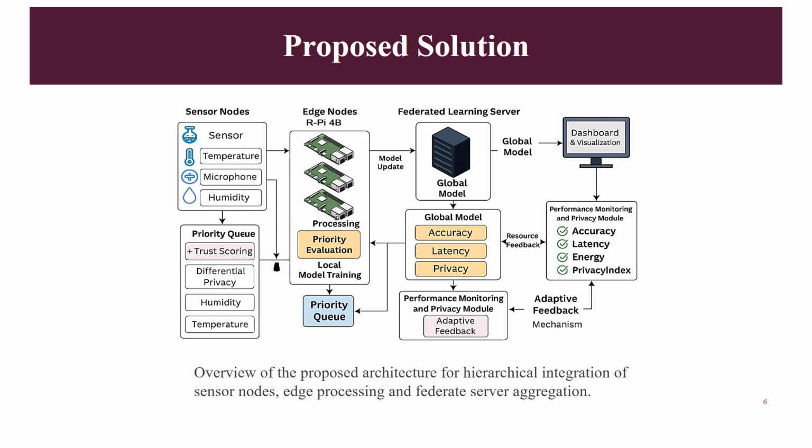Here we implemented the Raspberry Pi. After the Raspberry Pi, we send only the important data to the server, not raw data. We store the raw data here only. After that, at the server, we can see the dashboard. On the dashboard, you can see the model accuracy, latency, energy, and privacy index.